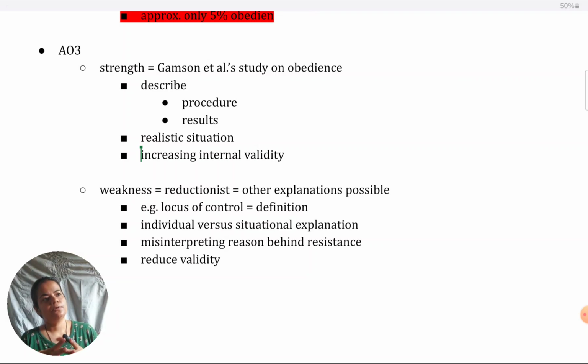In terms of weaknesses, like I've given you reductionism, another possible weakness is again operationalizing and measuring social support, similar to the previous one. To what extent social support is needed, how many people are needed to form support so that the individual can go against authority. And of course, it can be overridden, because one aspect which is not considered is that just as individuals can have social support, the authority figure in case of obedience, or the majority in case of conformity, have a lot of social support going along with them.